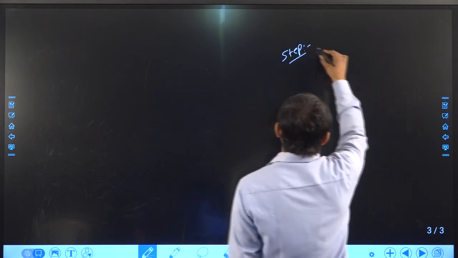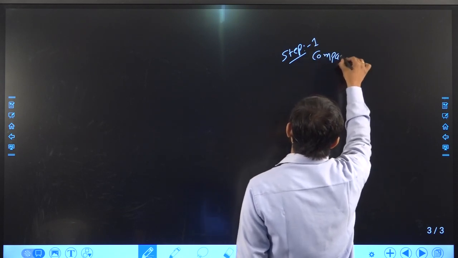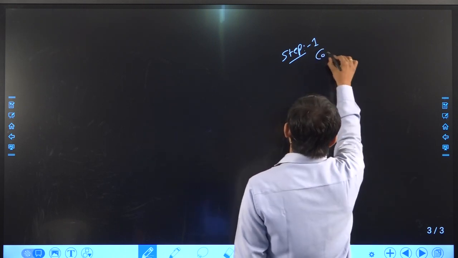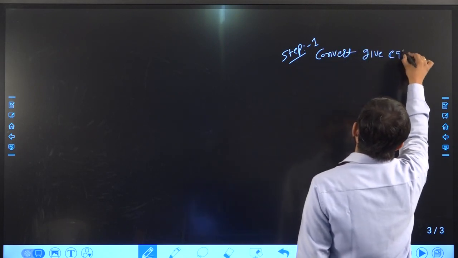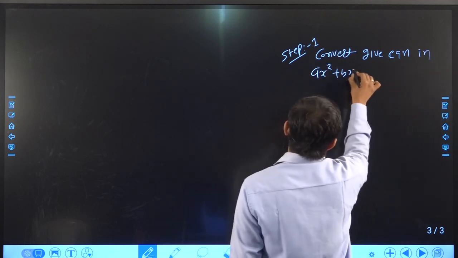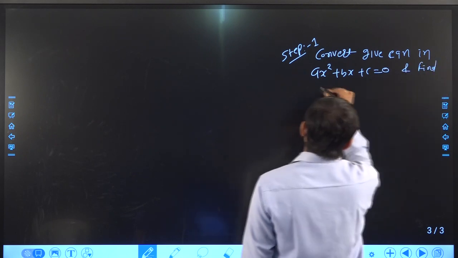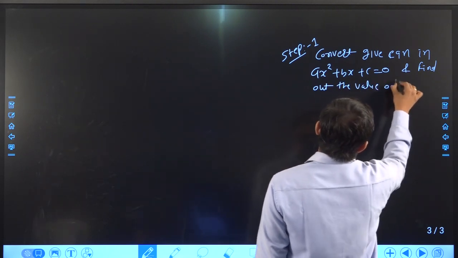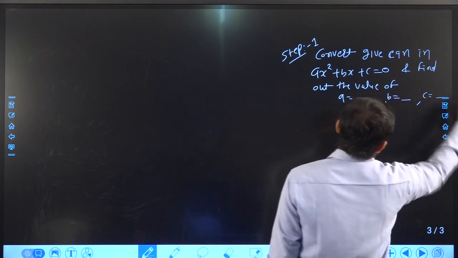Step number 1 is what? Not compare, first step is: convert the given equation in ax square plus bx plus c is equal to 0 and find out the value of a, b and c.